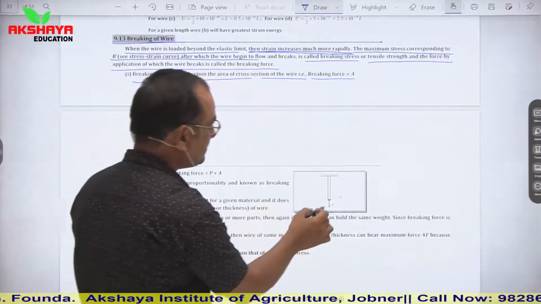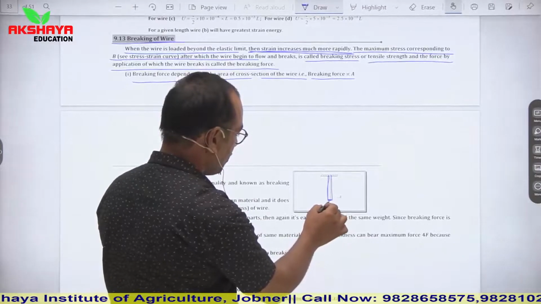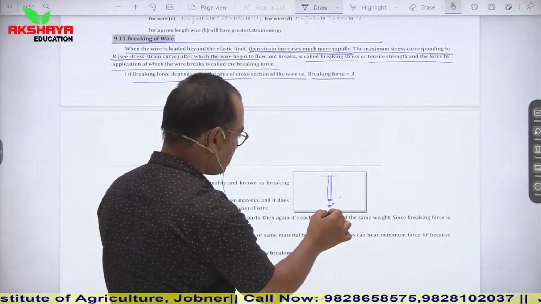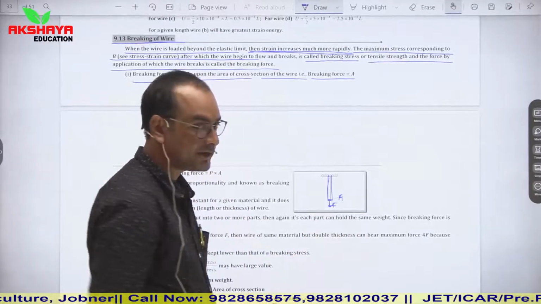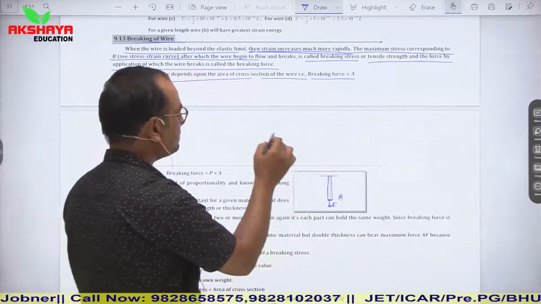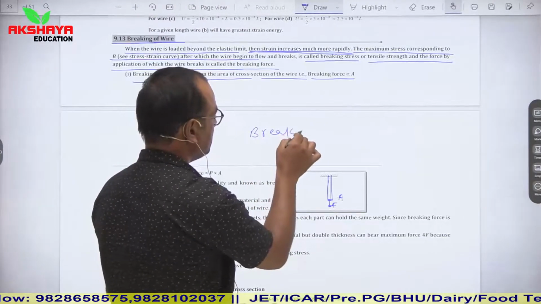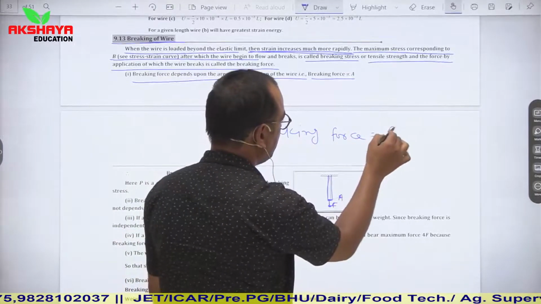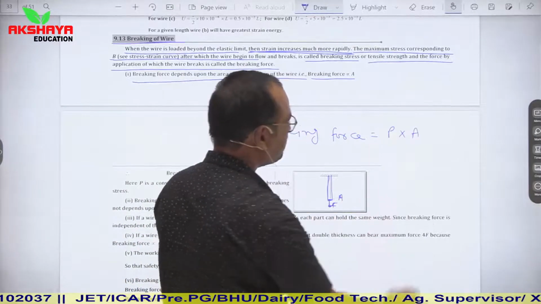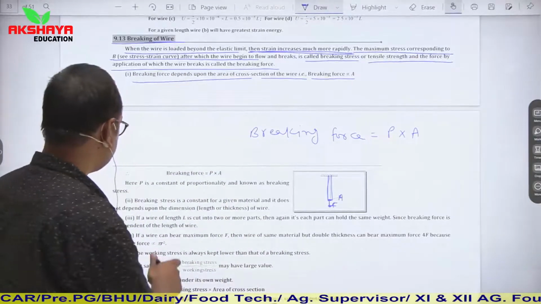So from here we can say, let us say that this is our rod on which a load F is applied and its area of cross section is A. Then this force F is known as breaking force. So this breaking force is equal to P into A, where P is pressure and A is area of cross section.